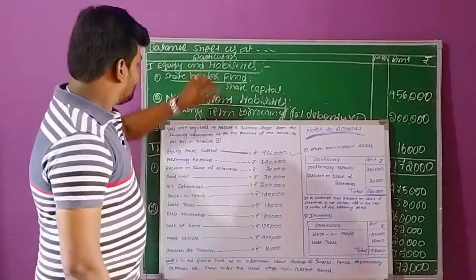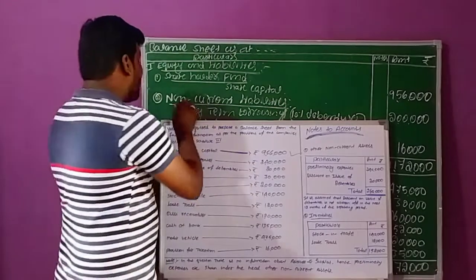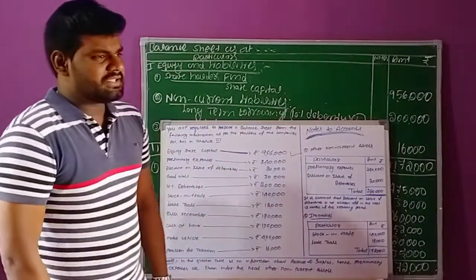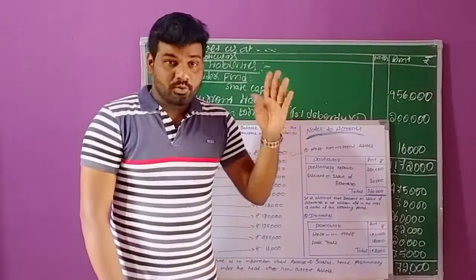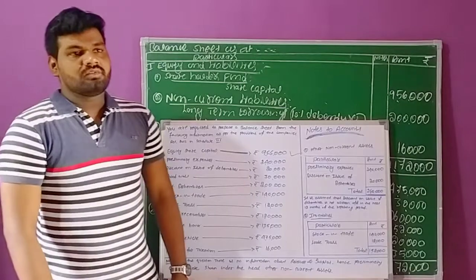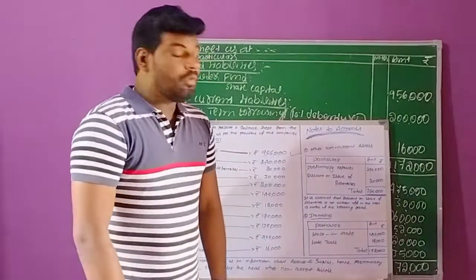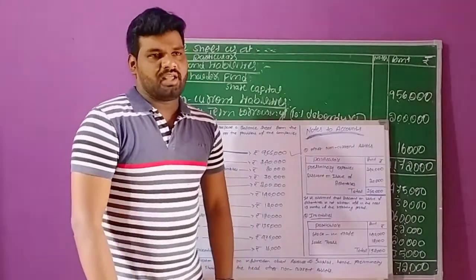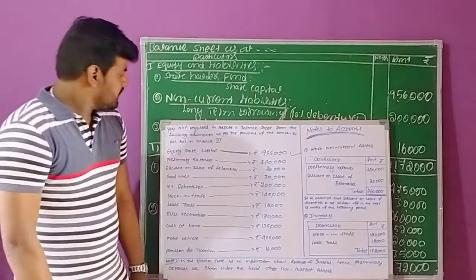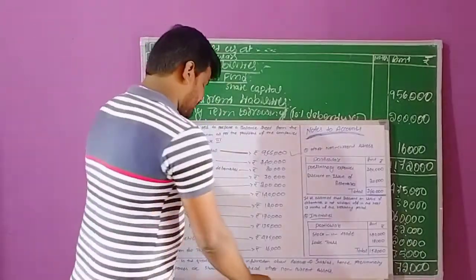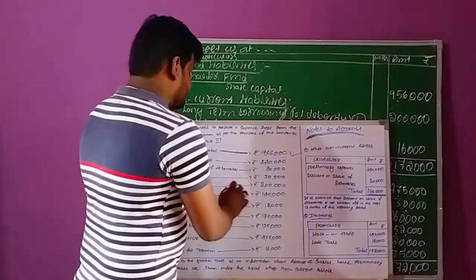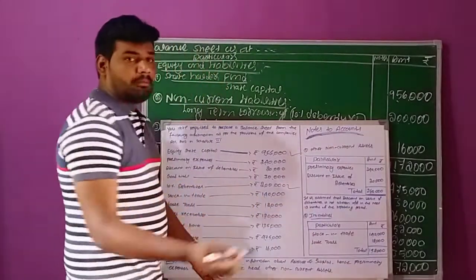The next step is related to non-current liabilities. Under this, we can record long-term loans and borrowings, those loans which are repayable after more than 12 months. Such transactions we can record under this head. Further related to non-current liabilities, there is a transaction like 10% debentures. Debentures are nothing but long-term borrowings.